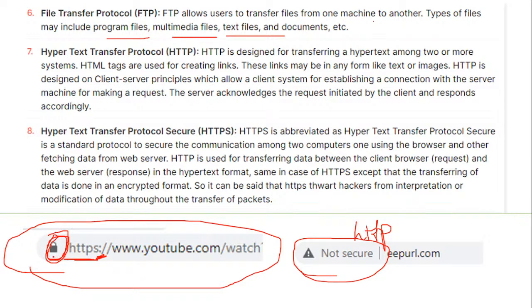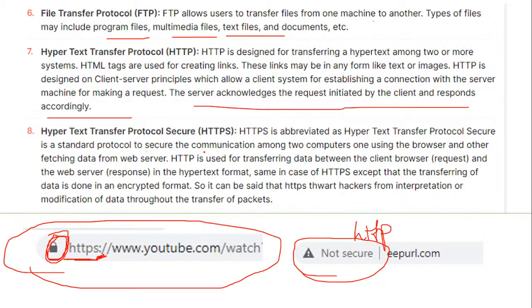For example, I've just pasted one YouTube link here. If you want to see certain websites, if you search on Google, there are certain websites which are not secure. When they are not secure, the server will acknowledge the request initiated by the client and respond accordingly. So first the request is acknowledged and it tells you that it is not secure. Accordingly, you can decide whether to proceed or not.